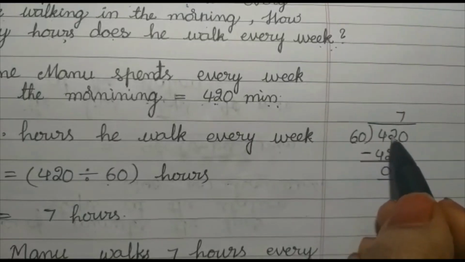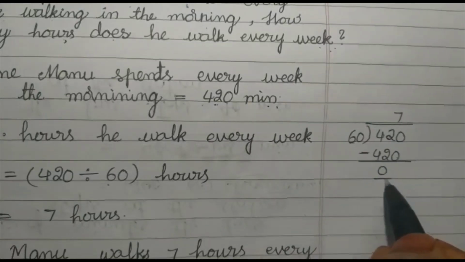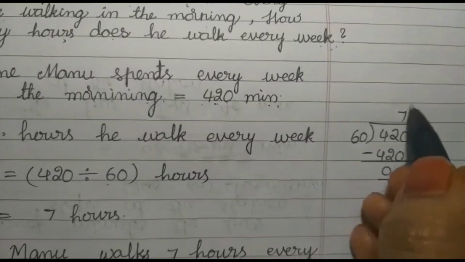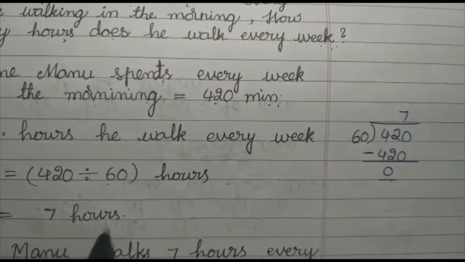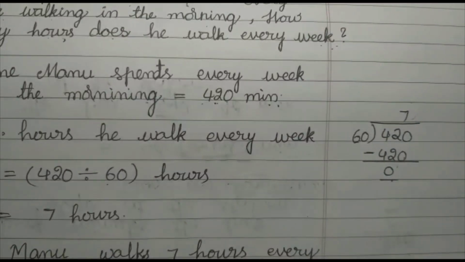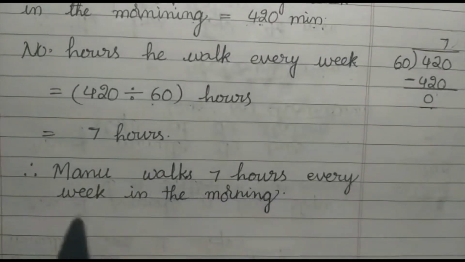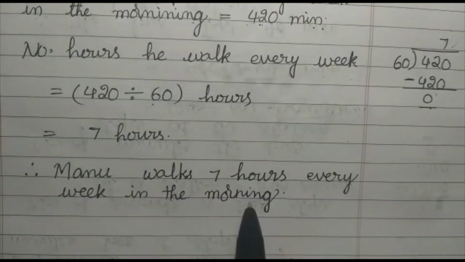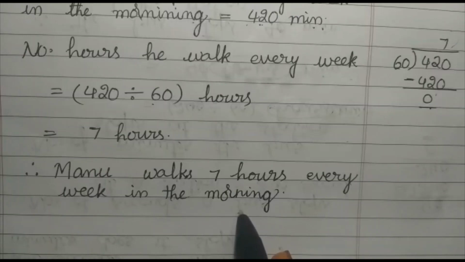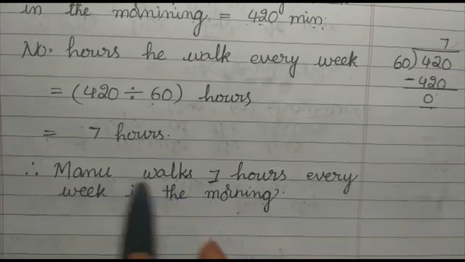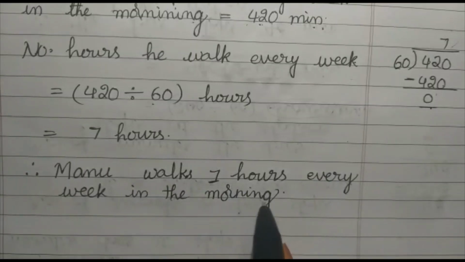If you are subtracting 420 minus 420, 0 you will get. Here 0 remainder. 0 remainder means here no minutes left over. Right? Completely we got hours. Okay? 7 hours. So what did you understand, children? Manu walks 7 hours every week in the morning. If he is walking 420 minutes every week, when you are converting into hours, how many hours are you getting? Yes, 7 hours you are getting.